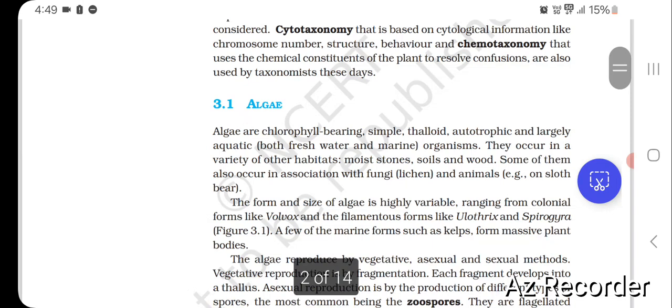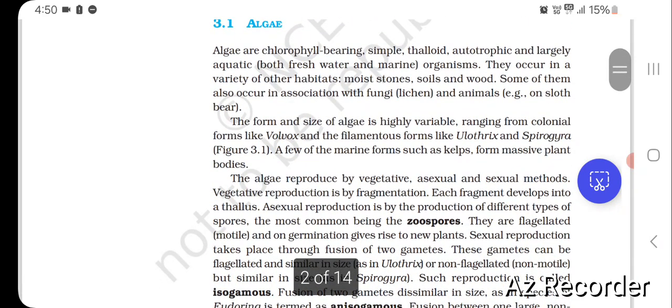Algae. Algae are chlorophyll-bearing, simple, thalloid, autotrophic and largely aquatic, both freshwater and marine organisms. They occur in a variety of other habitats: moist stones, soils and wood. Some of them also occur in association with fungi, as lichen, and with animals, for example on sloth bear. The form and size of algae is highly variable, ranging from colonial forms like Volvox and the filamentous forms like Ulothrix and Spirogyra. A few of the marine forms such as kelps form massive plant bodies.